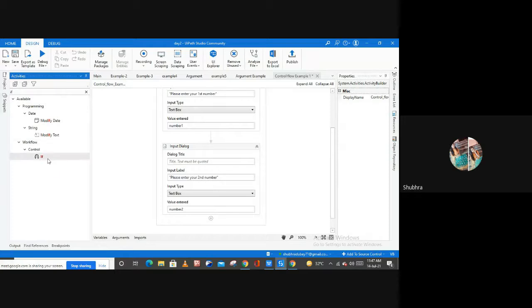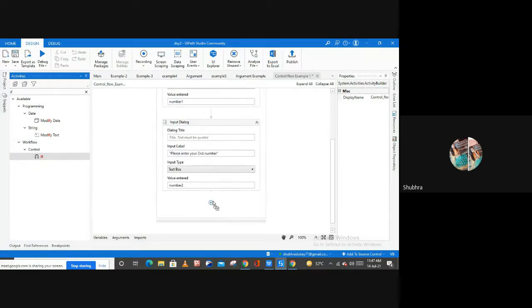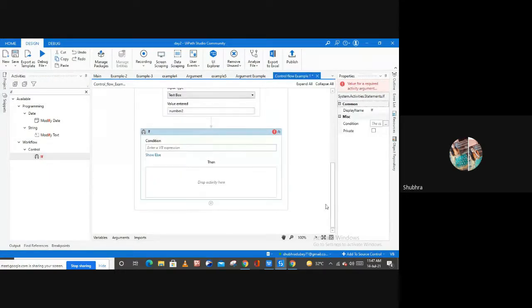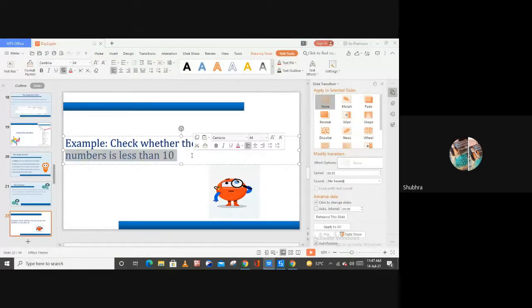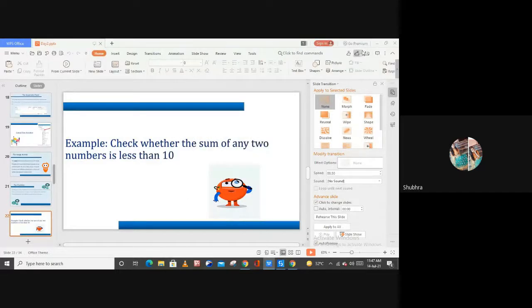And then the next thing I'm going to use here is our if activity. This is what we want to learn here, about the if activity, right? Inside of this if activity, as you can see, we have this condition section. Here we have to provide the condition, right? In our case, the condition is we have to check whether the sum of two numbers is less than 10 or not, right? So this is our condition.